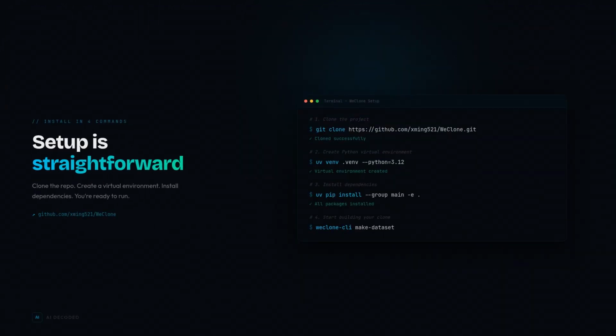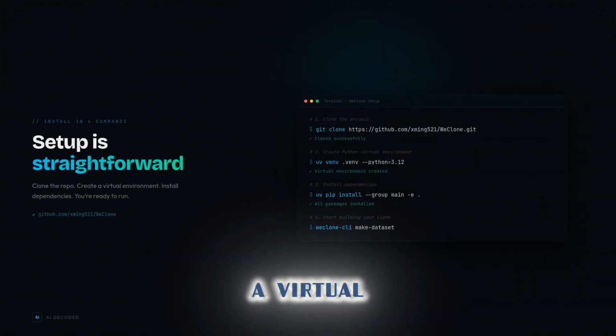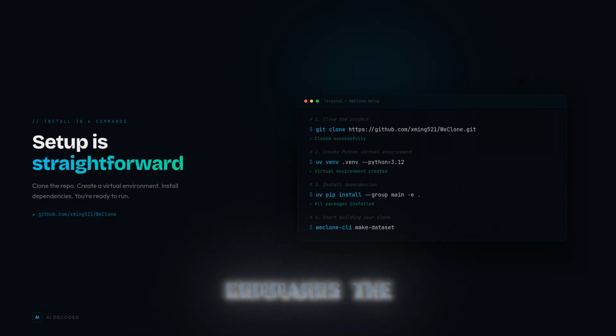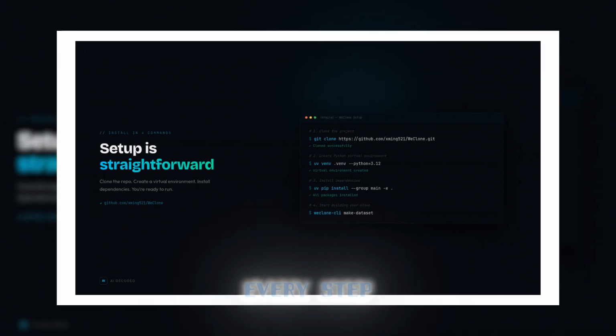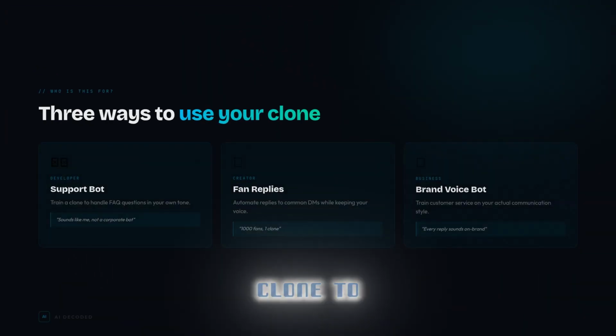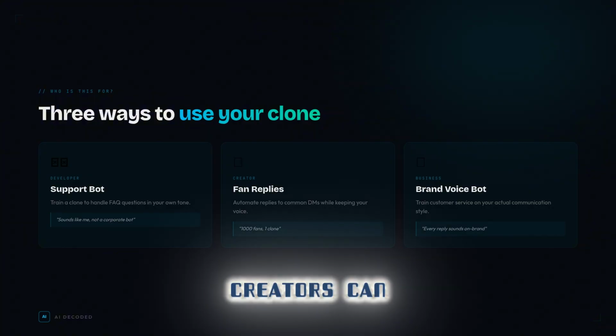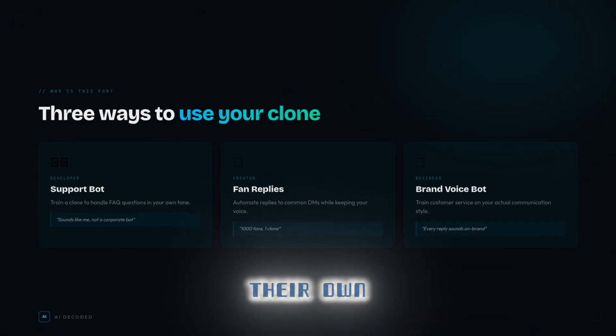Setup is straightforward. Clone the repo, create a virtual environment, run 4 commands. The docs walk you through every step. Developers can build a clone to handle FAQs. Creators can automate fan replies. Businesses can train customer service bots in their own brand voice.